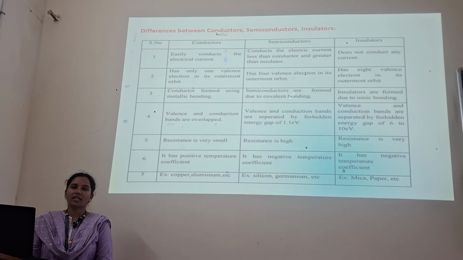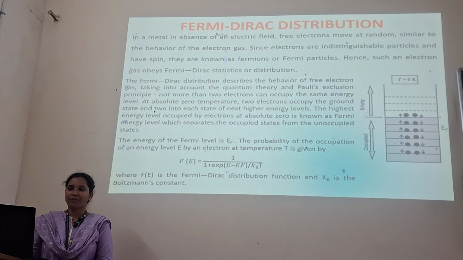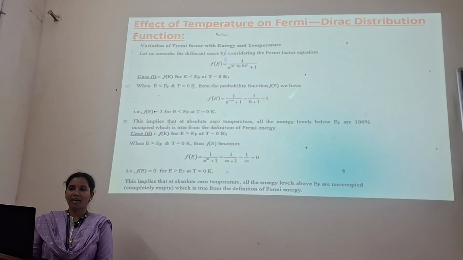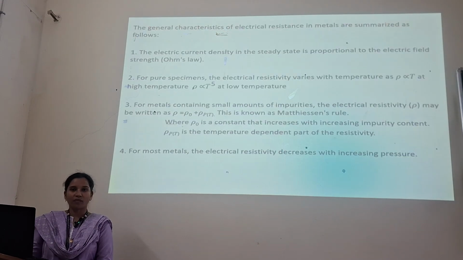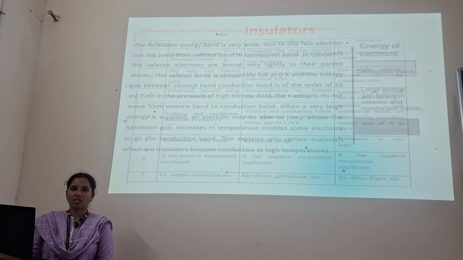This is how we can study the classical and quantum free electron theories in unit number 4 of engineering physics. And also we have covered the Fermi-Dirac distribution, classical and quantum free electron theory, merits and demerits and drawbacks, then the effect of temperature on the Fermi-Dirac distribution, sources of electrical resistance, origin of energy bands, and classification of solids.